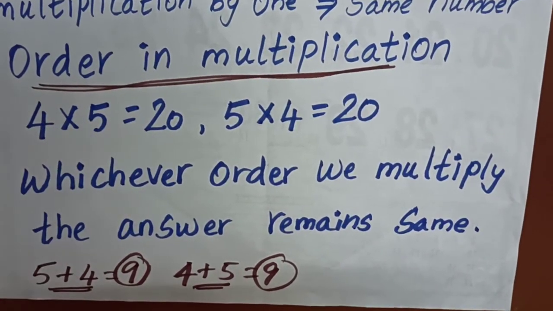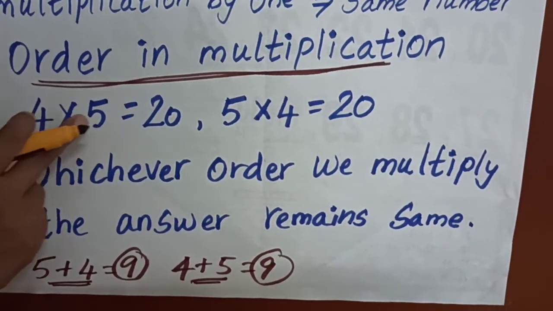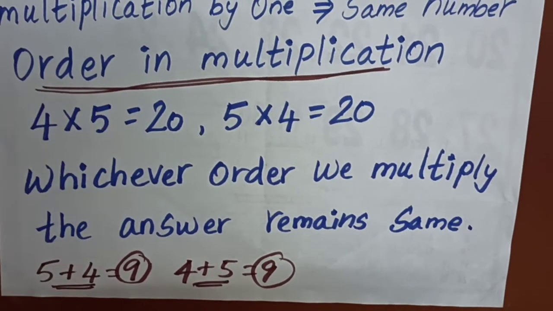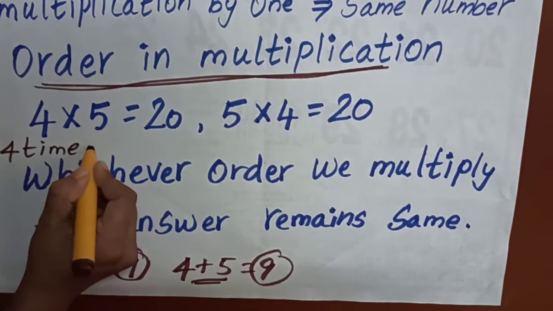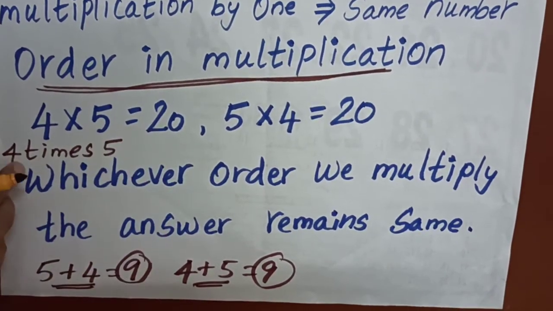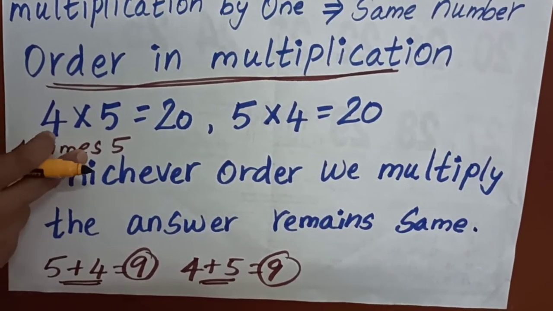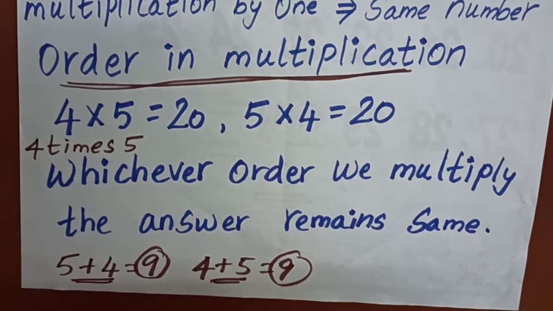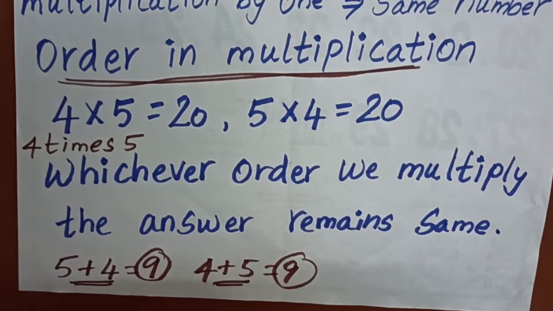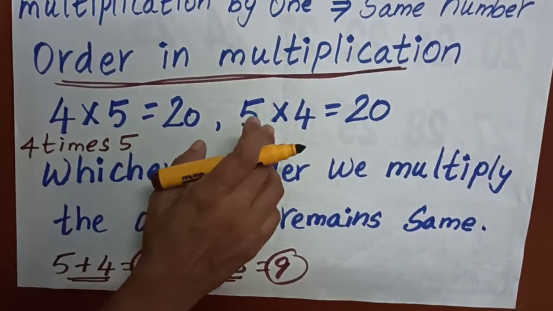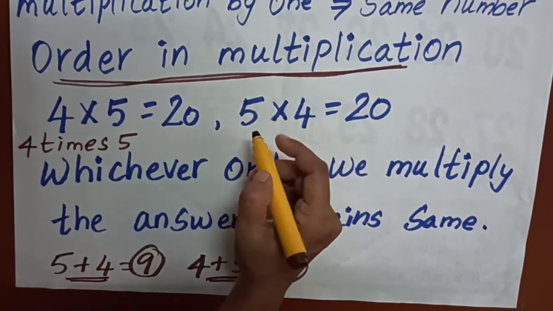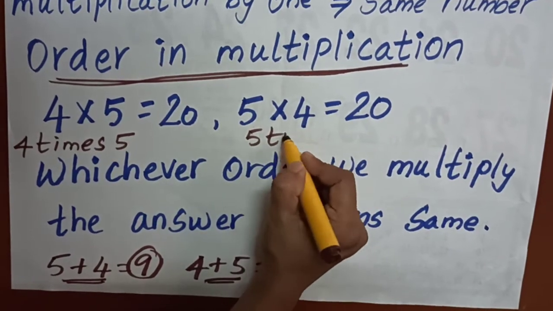4 into 5. What does it mean? 4 times 5. That means I have to jump 4 times. In each jump, I have to skip 5 numbers. Okay, 4 times 5. It also means 5 times 4.